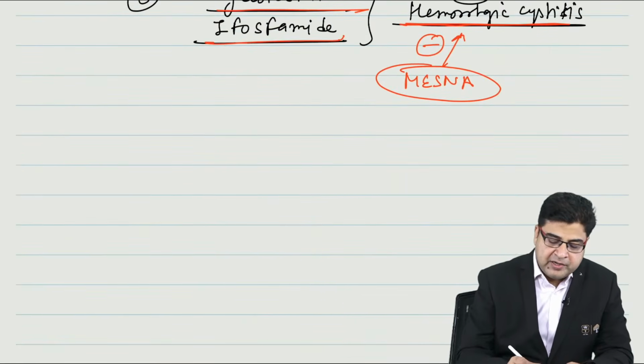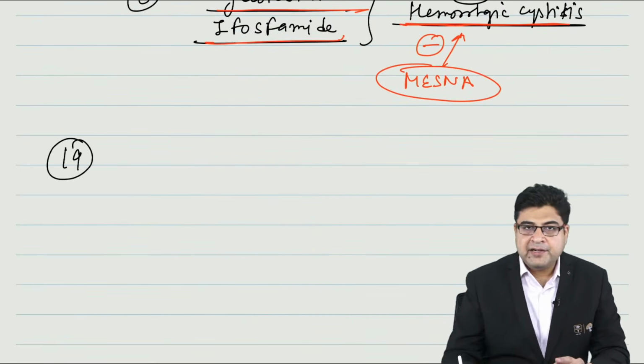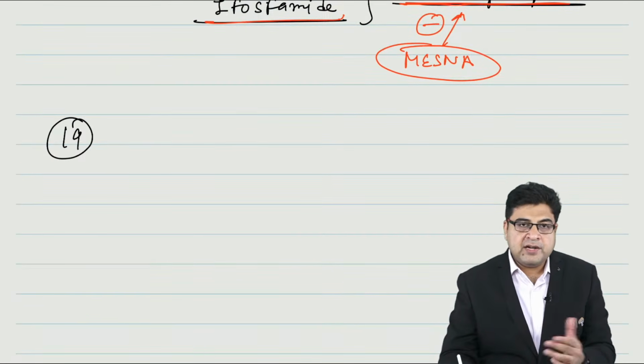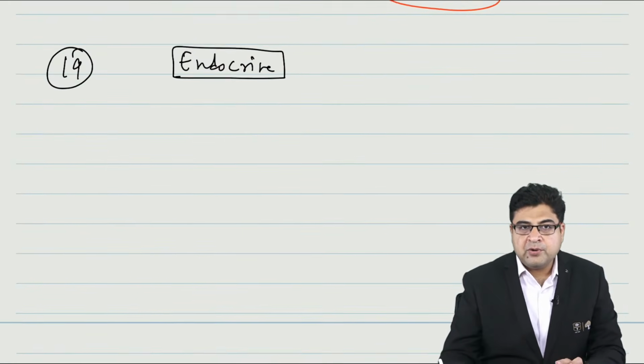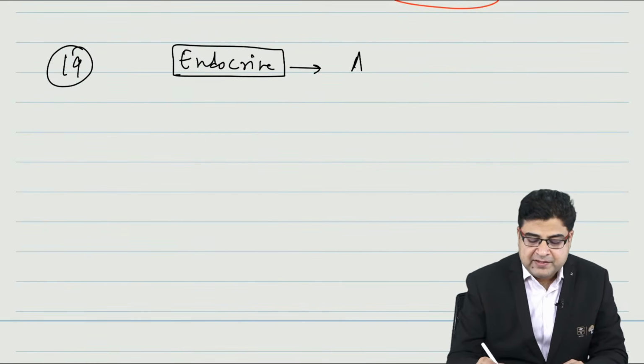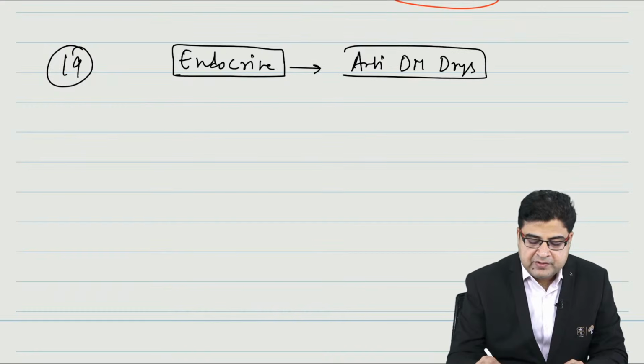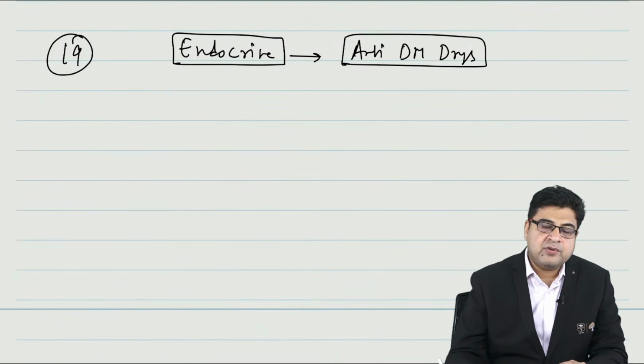Now let's move on to topic number 19, the next topic, that is endocrine. In endocrine, we have diabetes mellitus and the medicines known as anti-diabetic drugs. Anti-diabetic drugs are an important topic in this endocrine session.